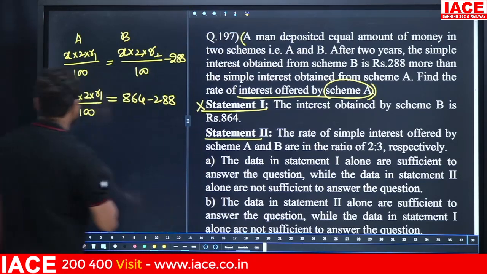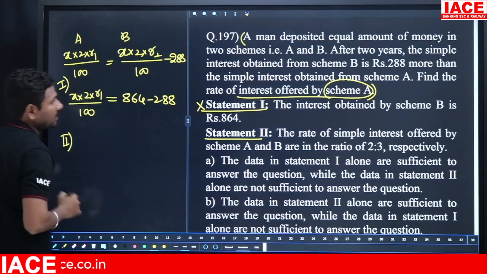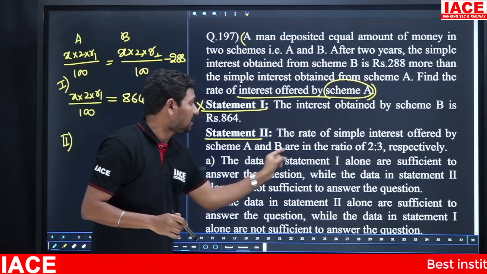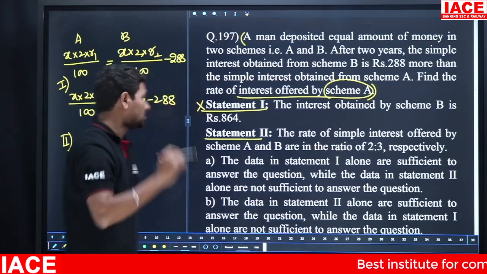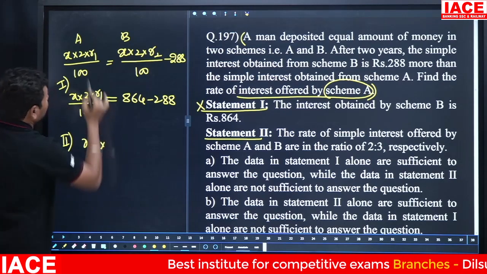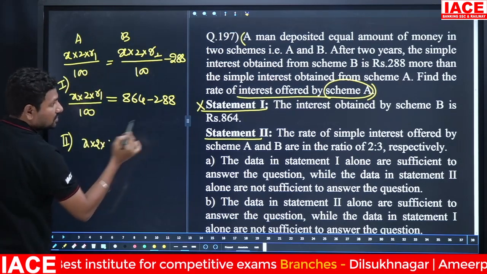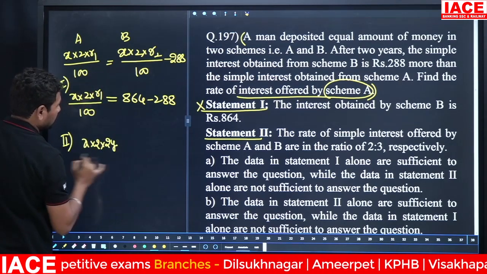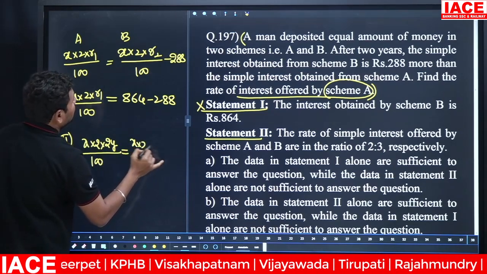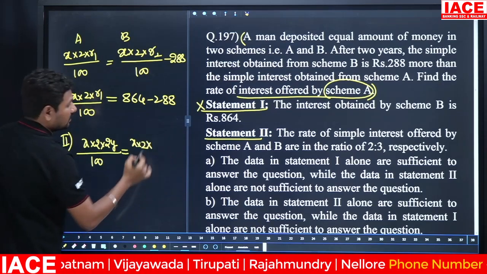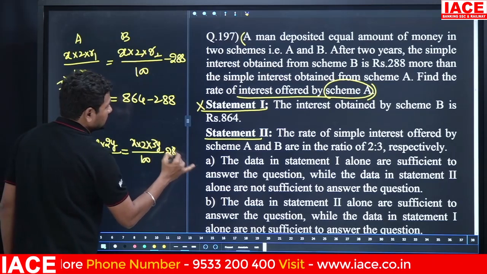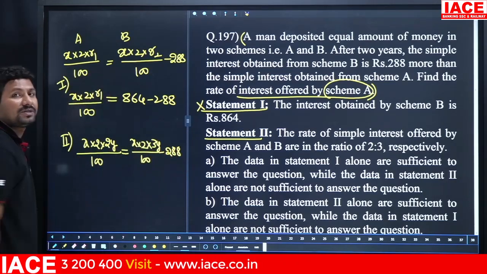Go for statement 2. Statement 2: the rates of simple interest offered by scheme A and scheme B are in the ratio 2:3. 2:3 means x into 2 into R1, R1 you can write as 2y, 2 parts, by 100. It is equal to x into 2 into 3y, 3 parts, by 100 minus 288. Here 3 by x, 2 by x will be generated.